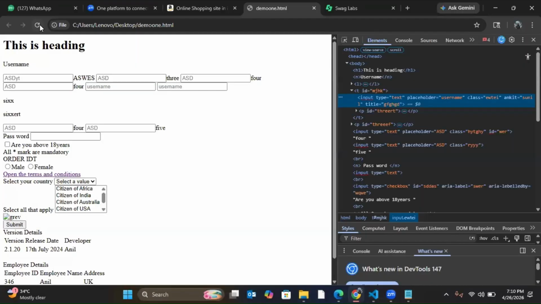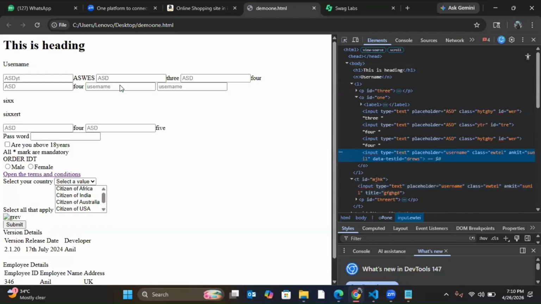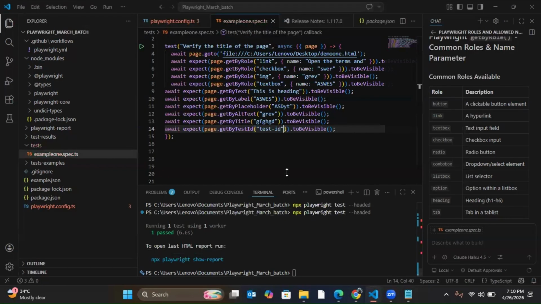What is the test ID here? This one, I'll use that. If I have a data-testid attribute, that value you can use in the locator getByTestId. Now just run it.